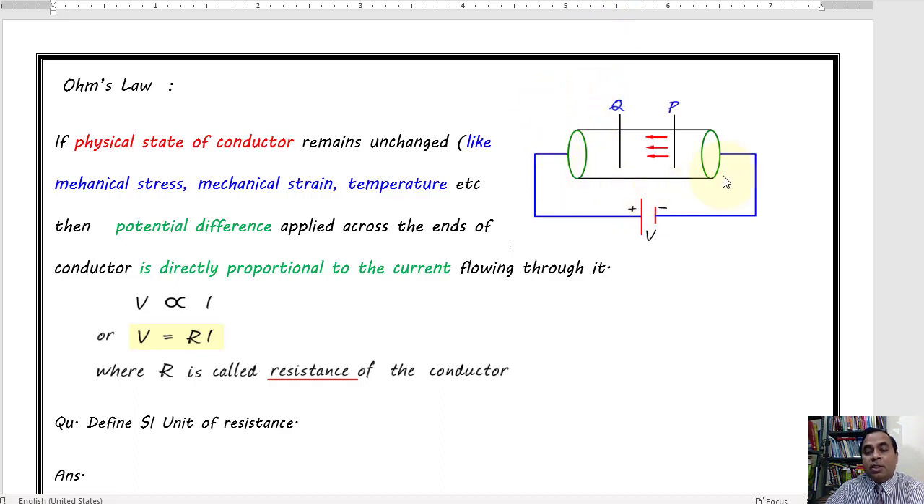just by considering this is a conductor and this conductor is connected to a voltage supply. Positive potential is applied to this end, negative terminal is connected to this end P. Electrons will enter through this negative terminal of the battery into the conductor and then they will pass through it. Once they are passing through it, current will be established in just the opposite direction. Once current is there, how the current is related to the voltage supply, this is all about Ohm's